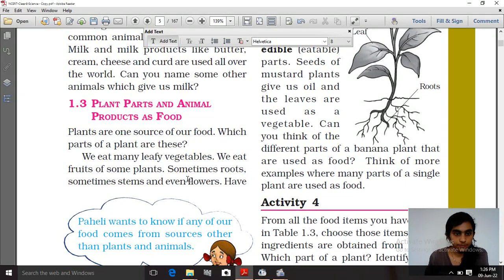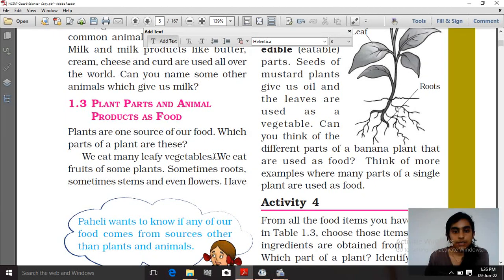Now coming to plant parts and animal products as food. So we have seen that plants are one source of our food. So we eat many leafy vegetables, isn't it? Means plants provide us those things.